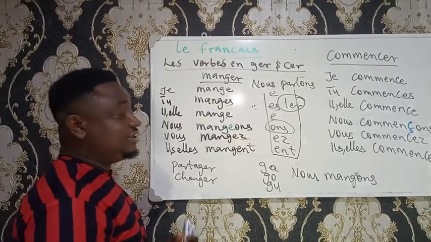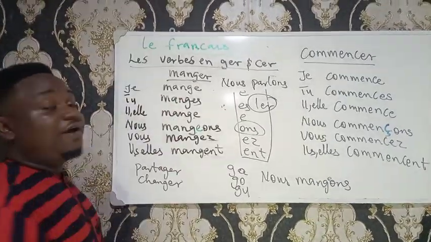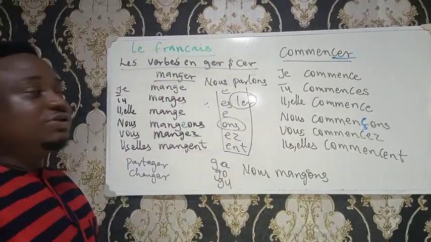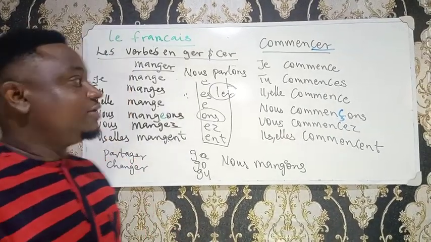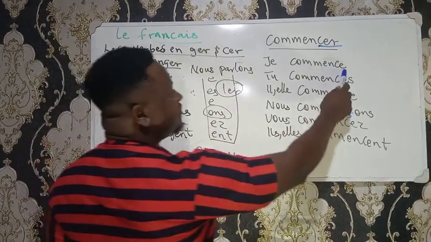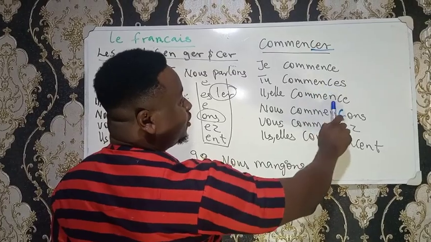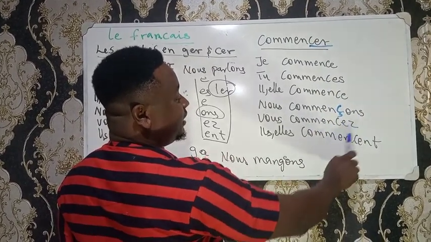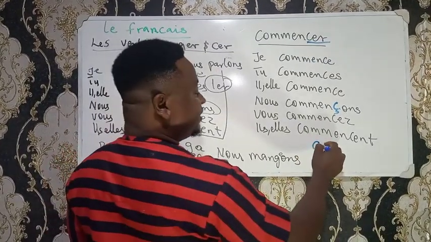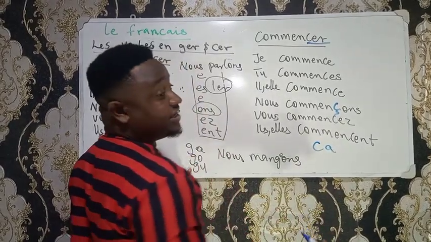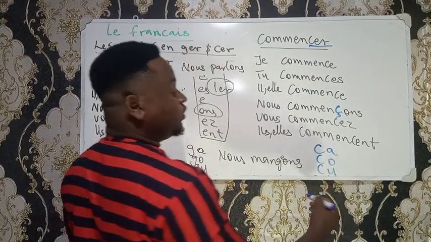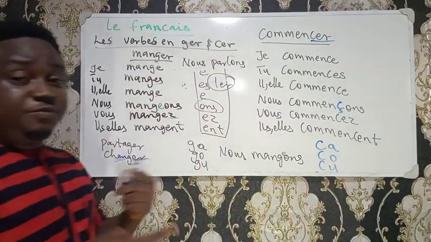So the next verb that has a little complication too is the verb commencer, starting with CER verbs. If you look at commencer, the verb will be conjugated just like every other ER verb, like parler. So here we have je commence, tu commences, il commence, nous commençons, vous commencez, ils commencent. Alright, but in basic pronunciation, if I give you C-A, you will not call it sa, you call it ka. If I give you C-O, you call it ko. If I give you C-U, we call it ku. Remember the uniformity in pronunciation.